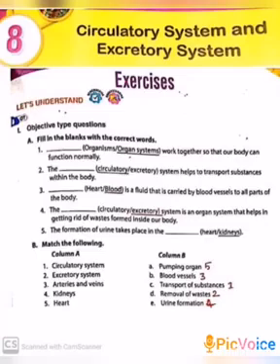Then third one, arteries and veins. Arteries and veins are blood vessels. Fourth one, kidneys. Kidneys, the answer urine formation. Next, heart, pumping organ. Okay, the answer is 5, 3, 1, 2 and 4.